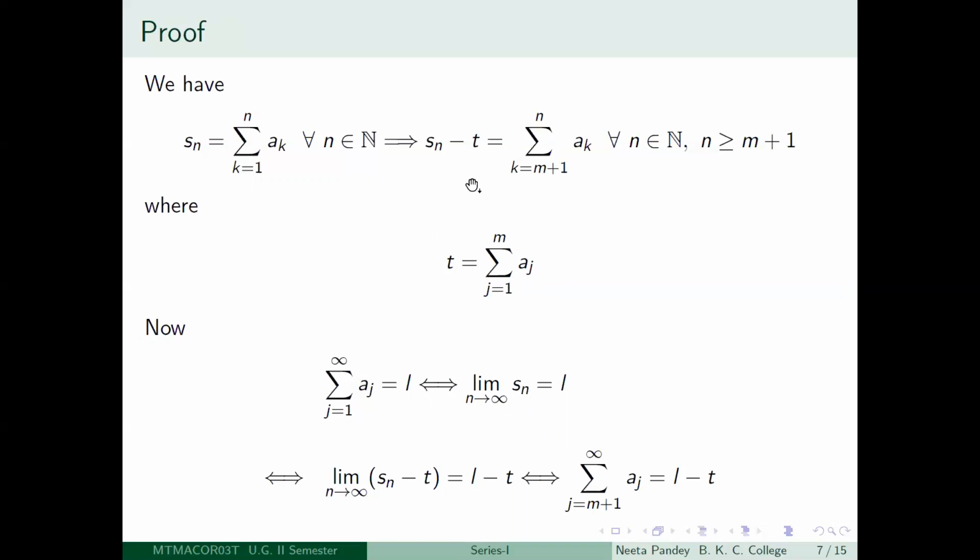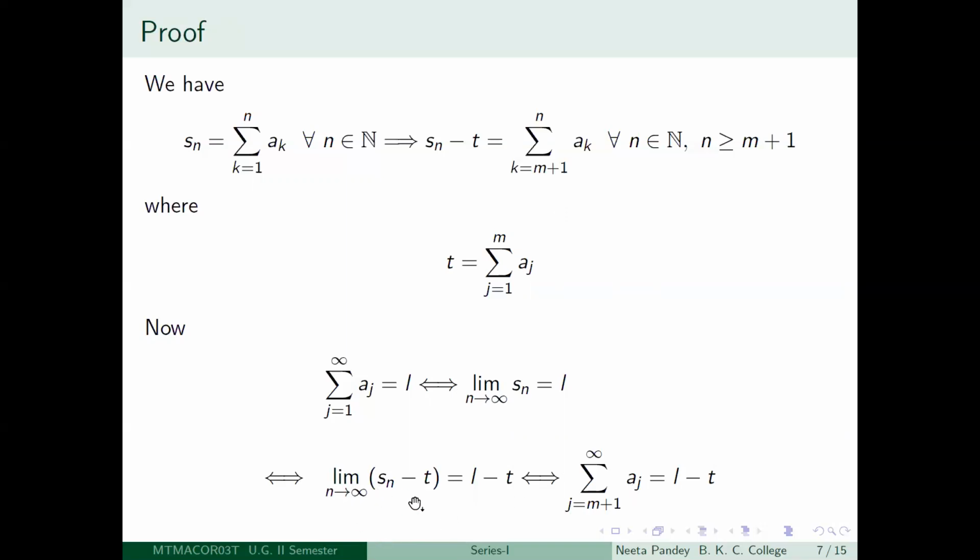Till now we are not bothering about anything else. But now you notice that Sn minus t is going to be the n minus mth partial sum of the series summation j equal to m plus 1 to infinity.